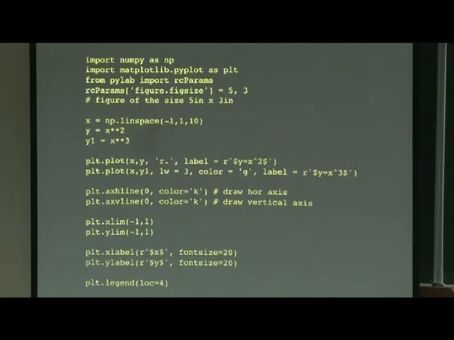So I plot x comma y with red dot. So this dot will be, I am not sure, I forget usually. So dot is probably dot. Label, so I am putting the label of this plot. So you see the label will come. So this is called legend. Okay, so legend tells you which color is what.